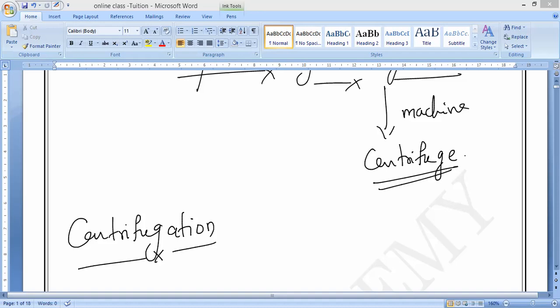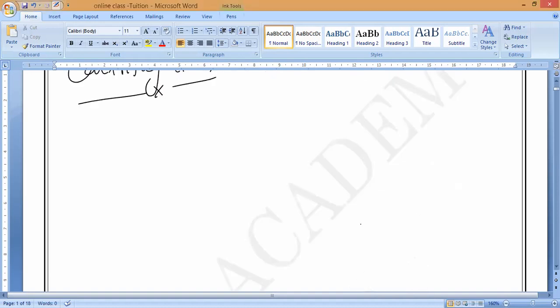Once the clay particles and water have been separated, we can again separate the water and the clay particles by using a process called decantation. What do you mean by decantation? Anybody? Let me see who will say decantation. Sir, separating after the sedimentation.